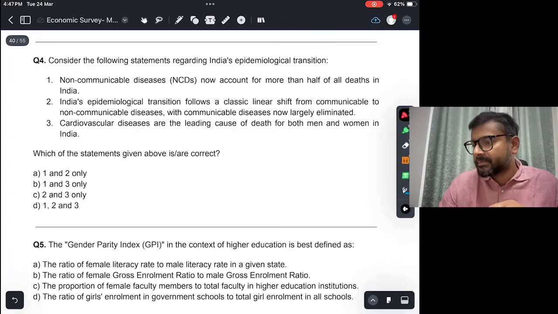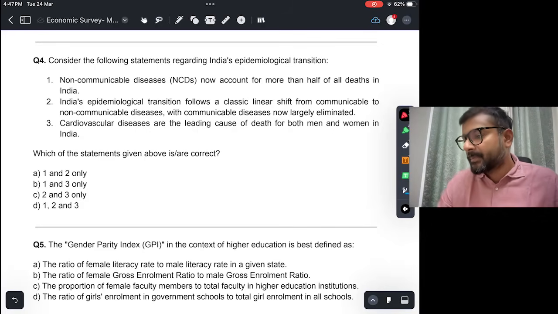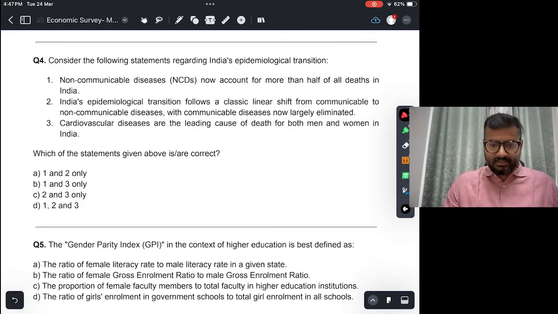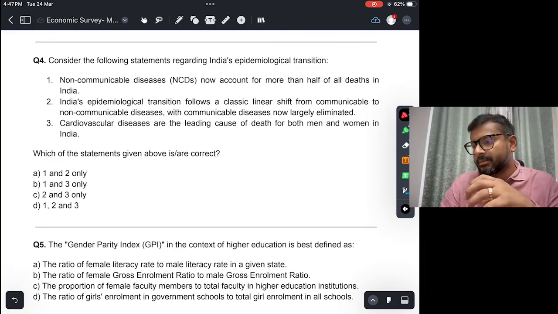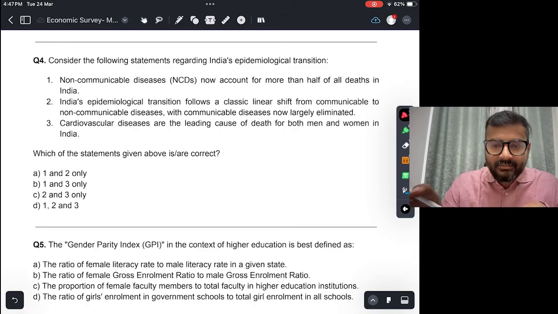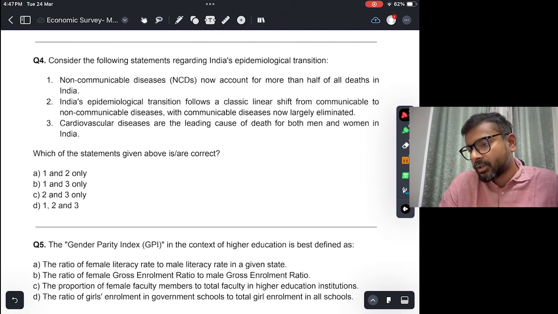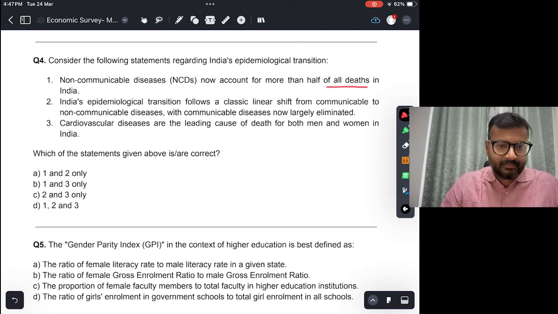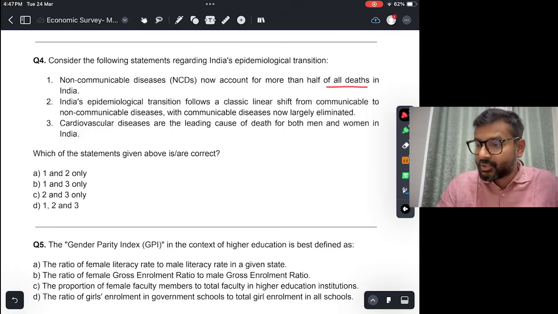Consider the following statements regarding India's epidemiological transition. Okay, epidemiological transition का मतलब होता है कि the incidences of different kinds of diseases. Okay, तो earlier कौन से disease ज़्यादा prevalent थे, अब कौन से ज़्यादा हैं. One is non-communicable diseases now account for more than half of all deaths in India. Okay, this in fact is true.